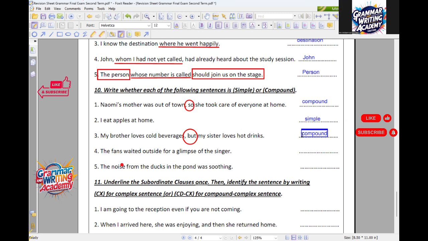Number 4, ya Karam. The fans waited outside for a glimpse of the singer. It's simple. In this sentence, we don't have either a comma with a coordinating conjunction or even a semicolon. Perfect. Number 5, ya Karam. The noise from the ducks in the pond was soothing. Simple, for the same reason, right?